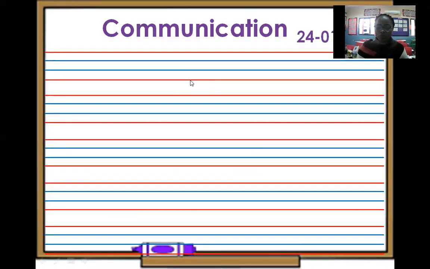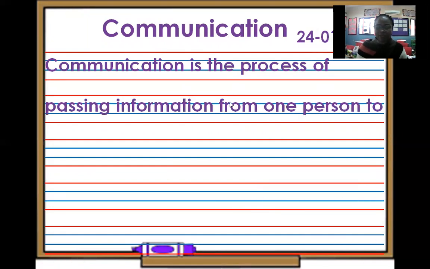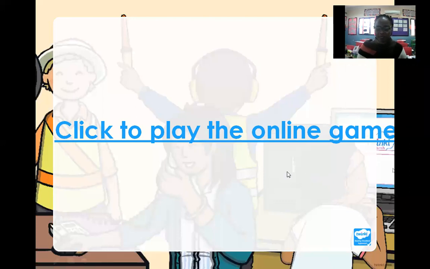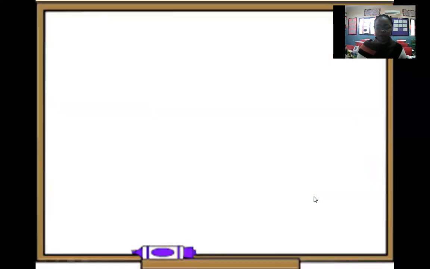Now, you bring out your notebook and start writing, all right? Communication is the process of passing information from one person to another through verbal and non-verbal means, all right? And don't forget to play the online game, send a picture to your various class dojo, okay?